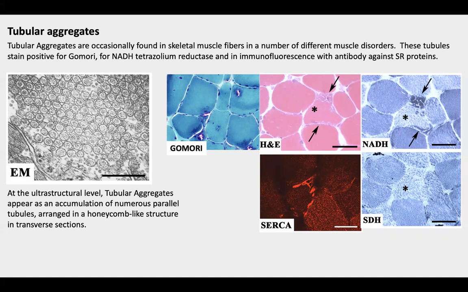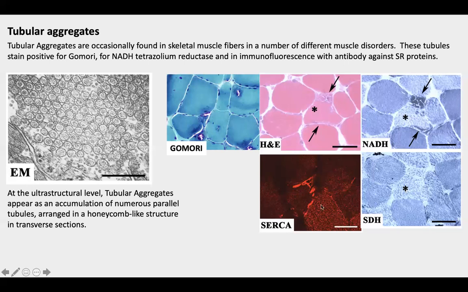These tubular aggregates appear as irregular red inclusions when muscle sections are stained with a modified Gomori trichrome technique. They may stain strongly with NADH tetrazolium reductase and are negative for succinate dehydrogenase staining.